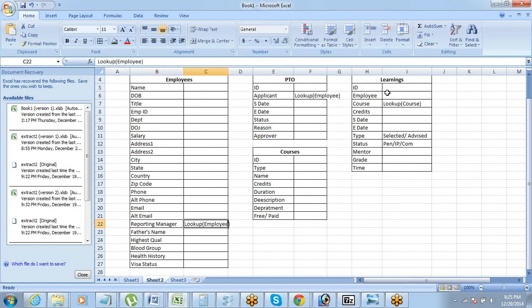Got it, right? That is how it is. That's how your relationships are going to be created, right? So today's activity for you all will be to go back and look into your database, and figure out wherever relationships are required. I have given you a few hints on whatever objects we have here.